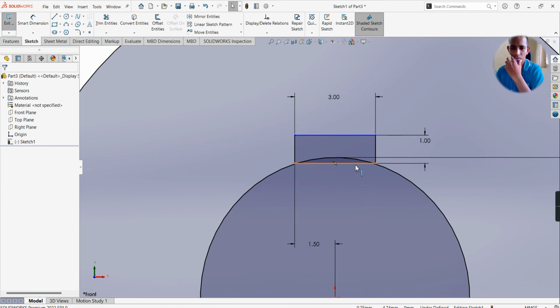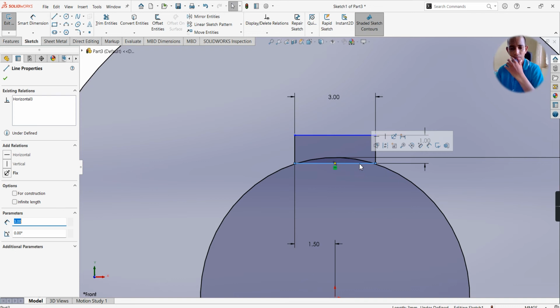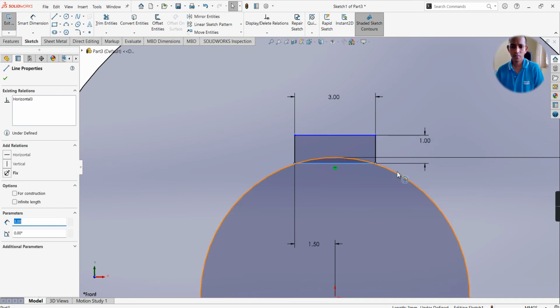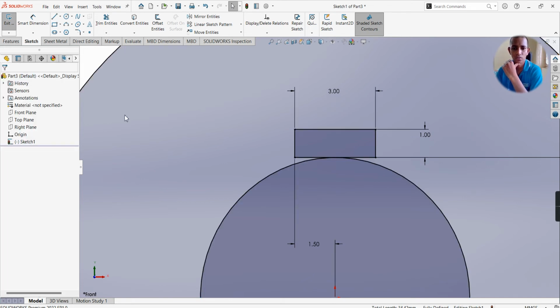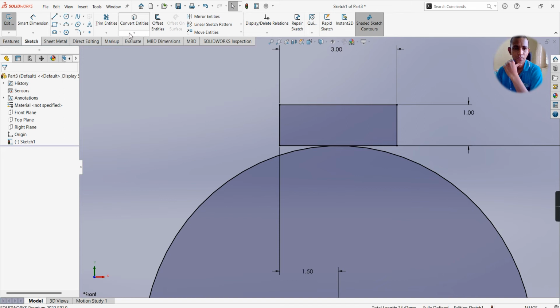Now select this horizontal line, the bottom of the rectangle, press control, next select the circle, make the relationship tangent, select OK. Now extend entities.